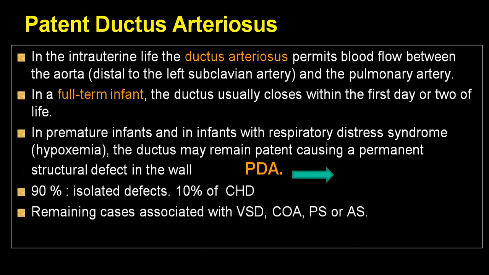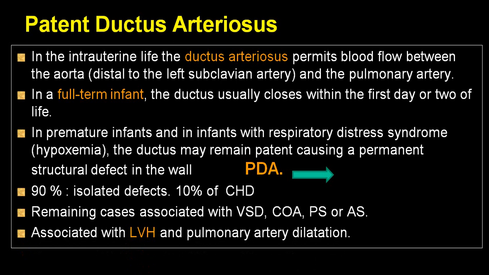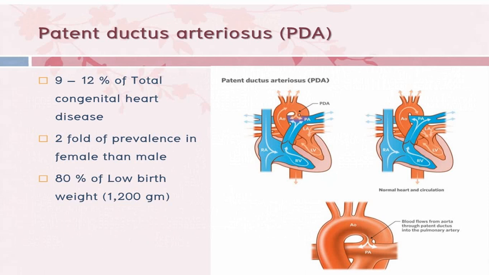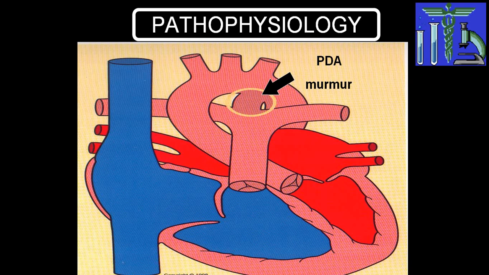It may be associated with VSD, coarctation of aorta, pulmonary stenosis or aortic stenosis, and other congenital malformations. It may be associated with LVH and pulmonary artery dilatation. 80% of the time in a premature, it is patent ductus arteriosus.